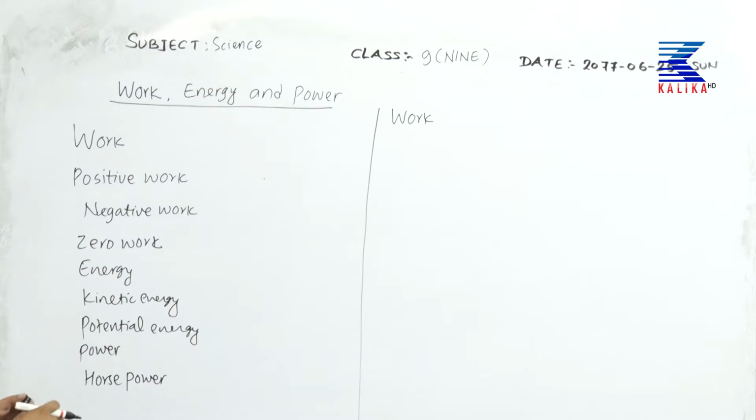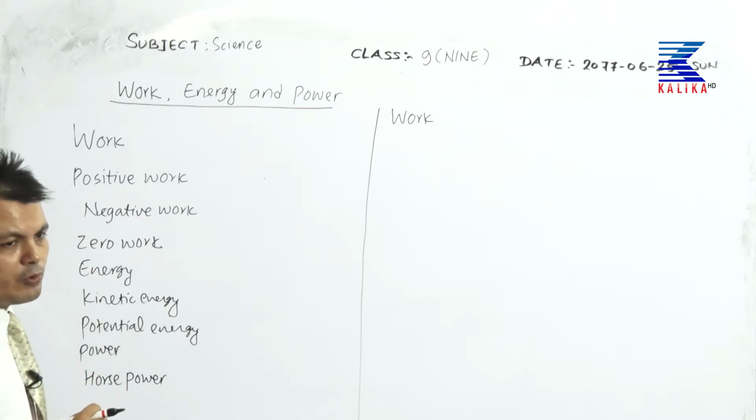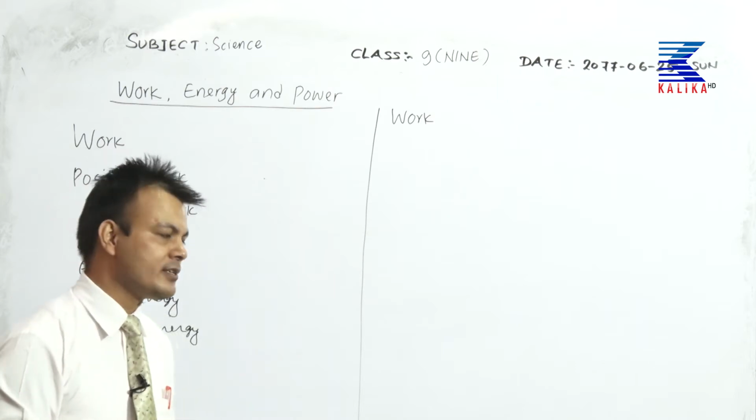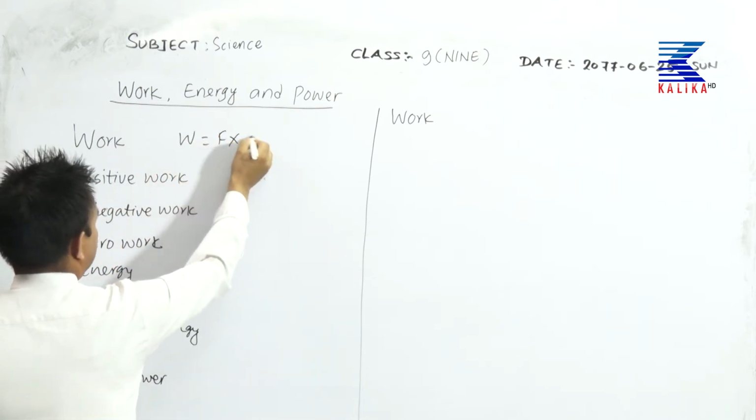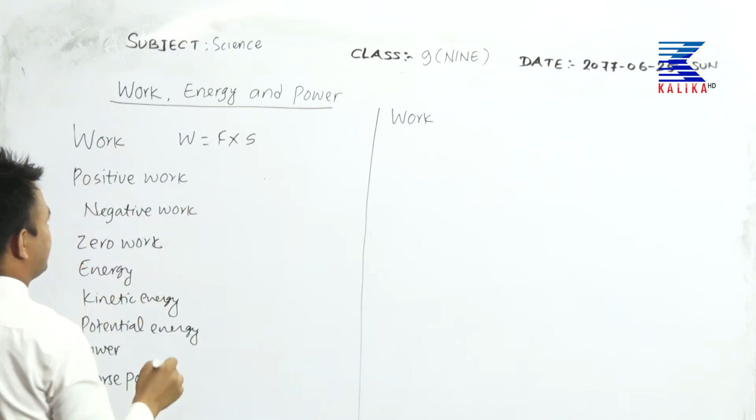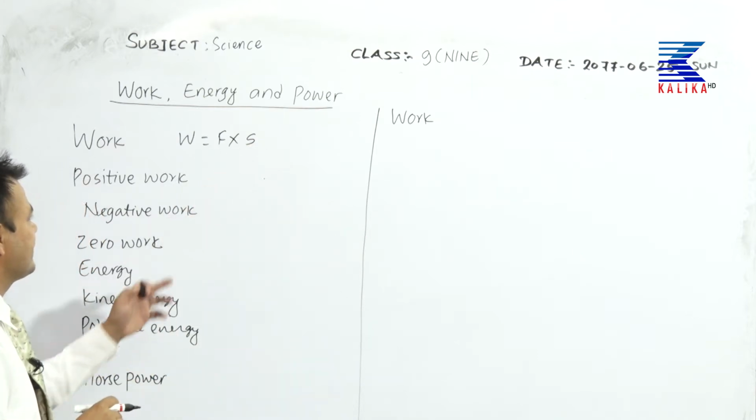Work, W equal to force into displacement, or distance simply.